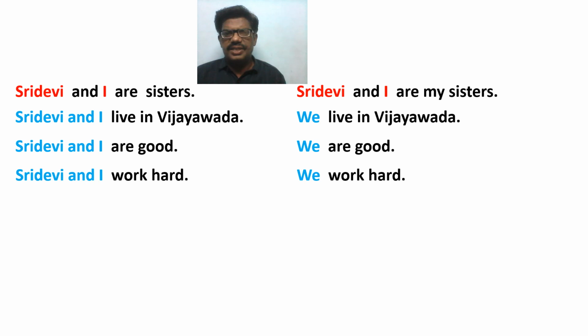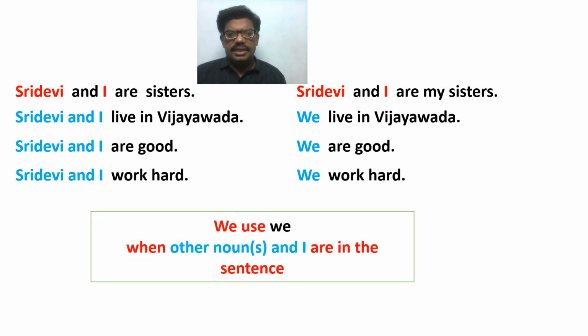We live in Vijayawada. We are good. We work hard will be the appropriate writing. Here, the point is that we use we when another noun plus the word I is in the sentence.